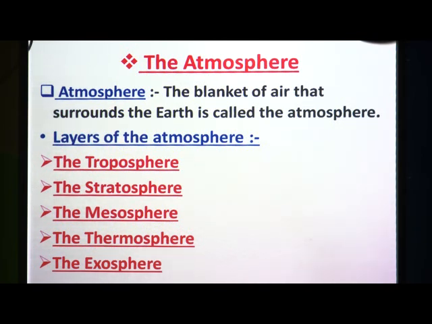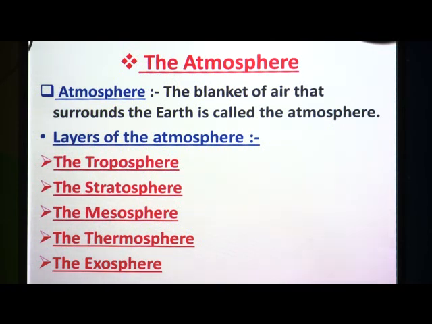That means the density of the atmosphere or the thickness of the atmosphere is not the same throughout, and it is thick near the ground and becomes thinner as we go up. Suppose we are at the ground level, the density of the atmosphere is thicker, or the air is present in more amount.